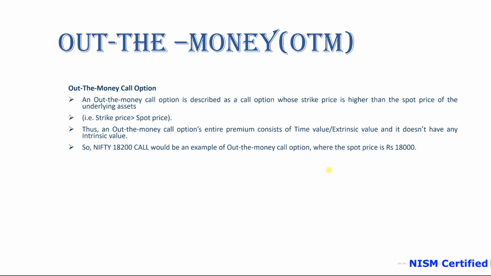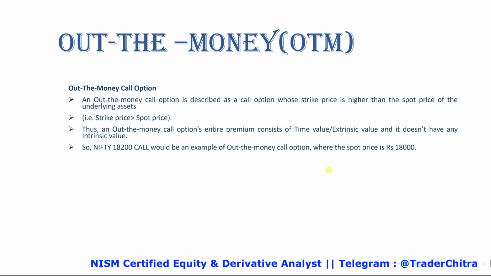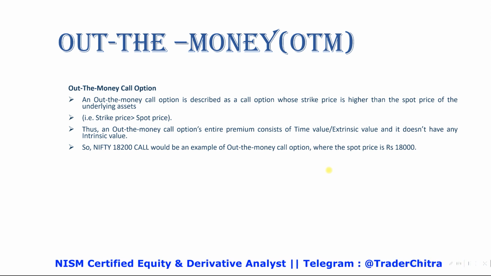So OTM means the strike price will always be higher than the spot price. OTM call options' entire premium consists of the time value, the extrinsic value. Okay. It does not have any intrinsic value. In ITM, the intrinsic value and the time value will both be there. So in OTM there is no intrinsic value.